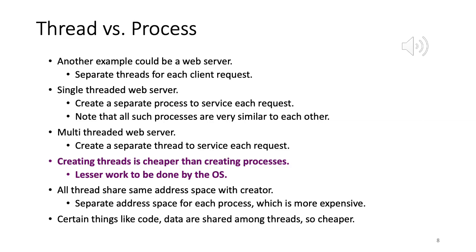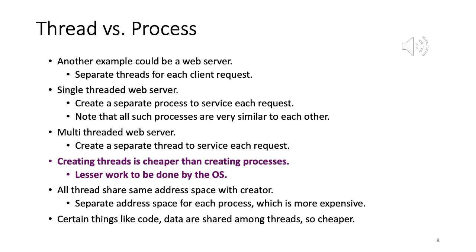So let's say in this scenario we had a single threaded web server. What we have here is a web server which accepts client requests. What are those client requests for? Web pages, image, sound, and so on and so forth. So the web server accepts client requests to access that web page, access the content on that web page. Now a busy web server may have several, or maybe if it's Amazon or Flipkart, thousands of clients concurrently trying to access it.